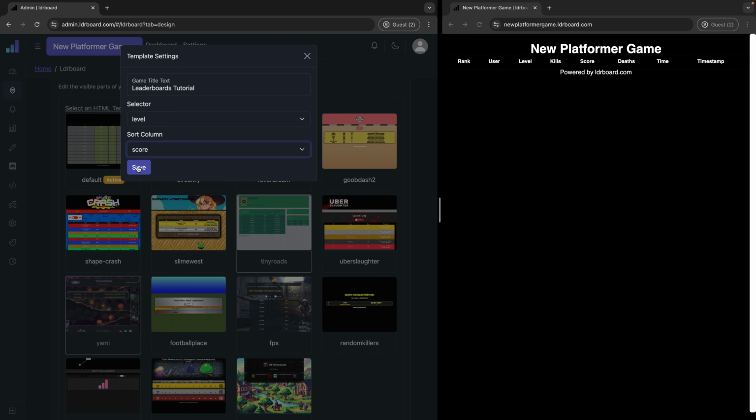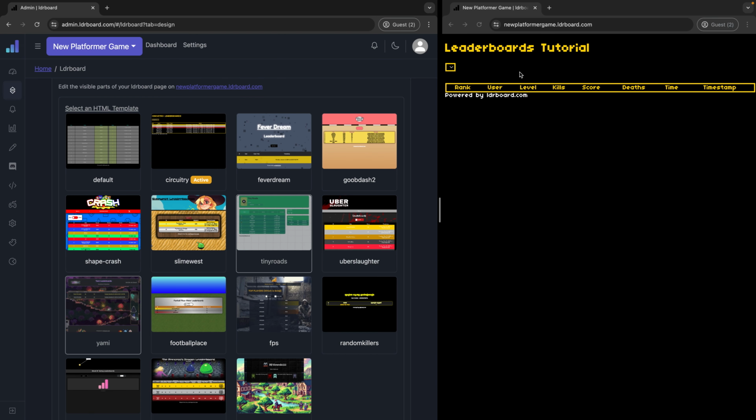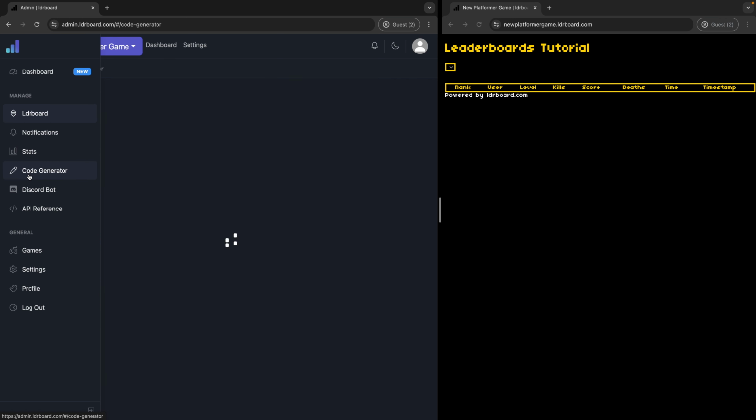So I'm going to set these settings and click save. And immediately, we should be able to see our leaderboard reload with the appropriate settings. Now, I'm going to go ahead and start making entries for this leaderboard. To do that, I'm going to go to the code generator.